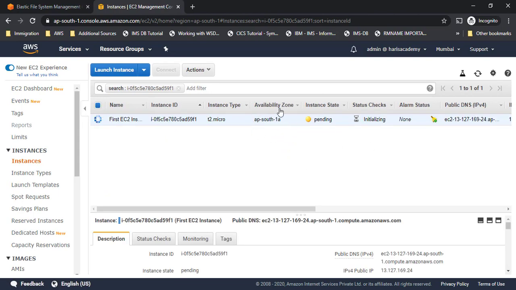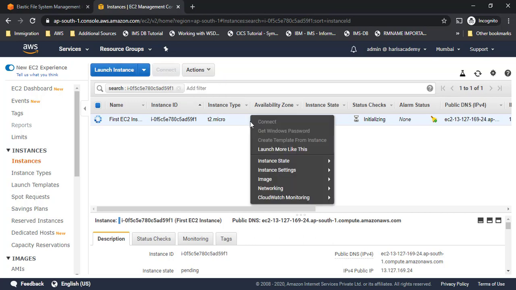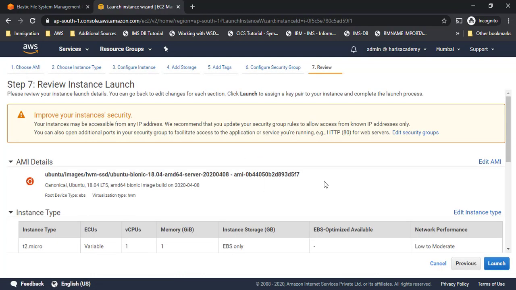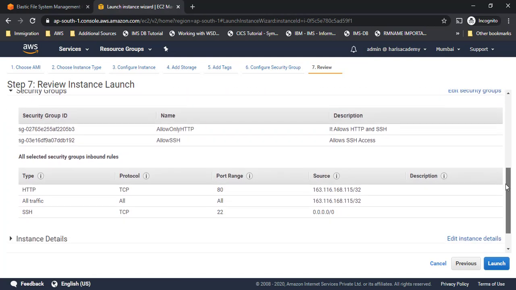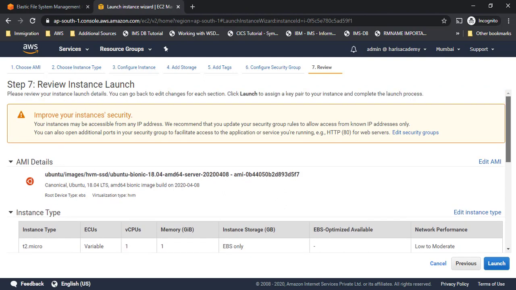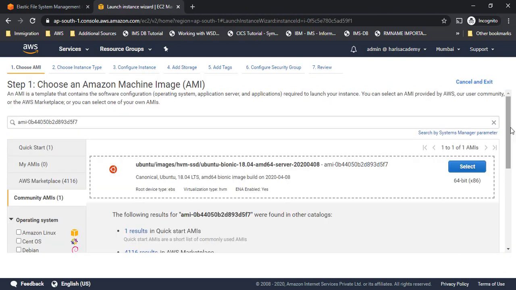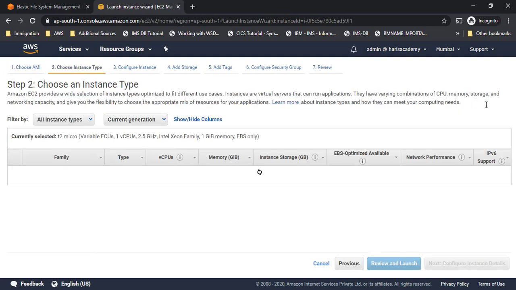Now I have added AP South 1A as the availability zone. I can do one very easy thing: I can right-click on this and click on launch more like this. This is one more way of doing a similar instance. I only have to change the availability zone, so I am going to launch more like this. All the options will be the same. I can do some edits here where I want to. So probably I'll click on edit AMI and then we'll see how it goes. This one is proper. I'll select this.